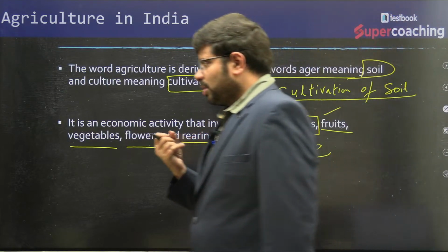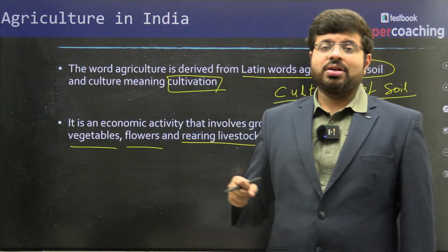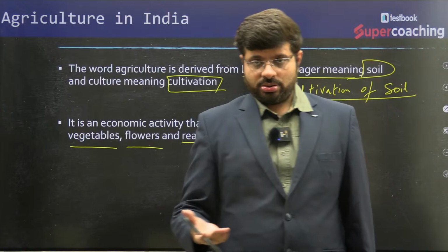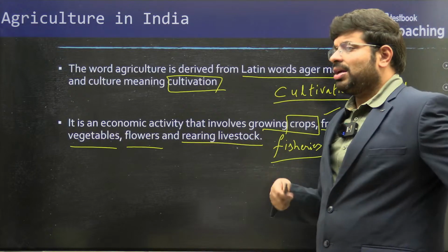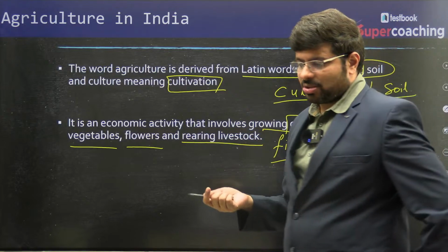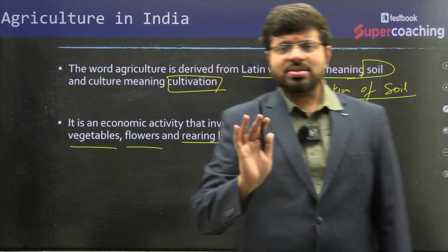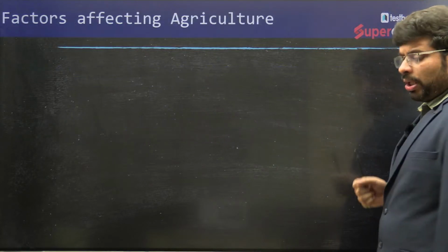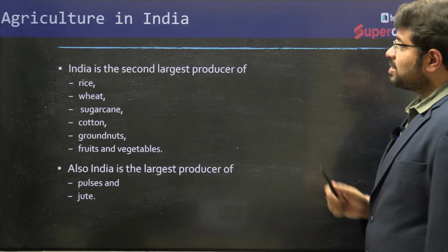In fact, it is a very important primary activity wherein you use the natural resources available in the land, extract them and convert them into a so-called product. Most of the agriculture is cultivated from the soil. You can see the varieties of agriculture have been increasing of late. You have modern things like hydroponics, which we will be discussing, not just the traditional ones but also the modern ones. Before we discuss this, what do you think are the factors that affect agriculture in India? Or before that, let us understand the significance of agriculture in India.